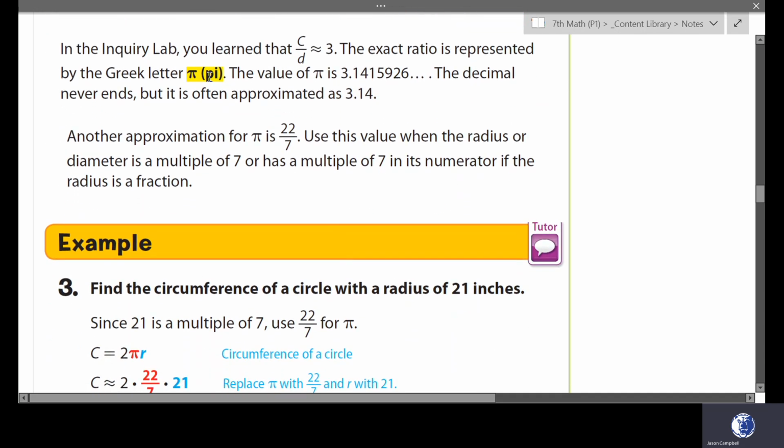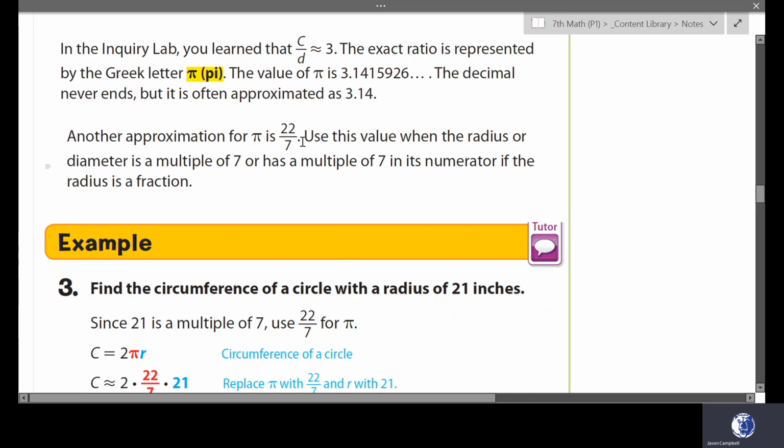In the inquiry lab, you learn that circumference divided by diameter is about 3. The exact ratio is represented by the Greek letter pi. The value of pi is 3.1415926. It goes on forever. The decimal never ends, but it is often approximated as 3.14.